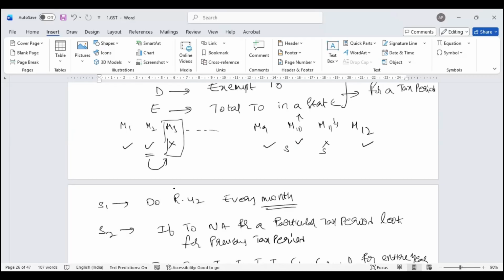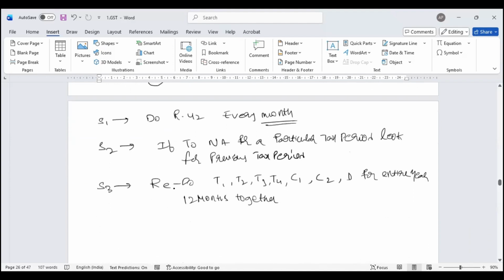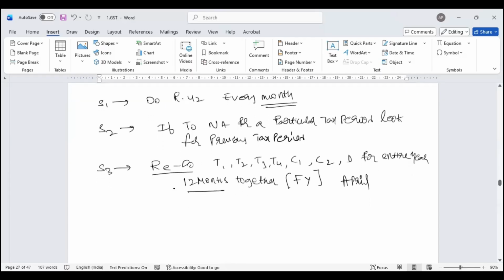But my purchase which happened in this month got consumed in another month. So there could be a disparity with respect to the ratio. So the government says to redo this entire activity for 12 months, that is for a financial year, again in the month of April. Government feels that you don't have any work, do this. So I have done this.